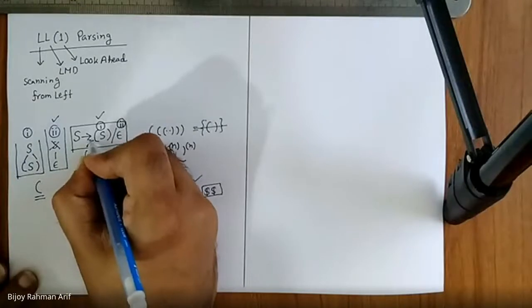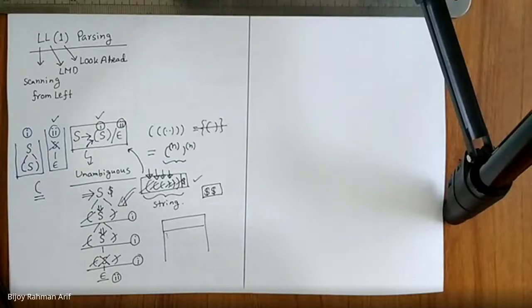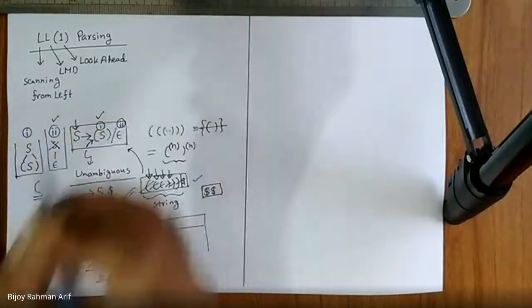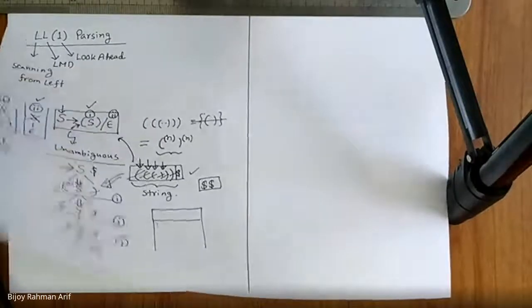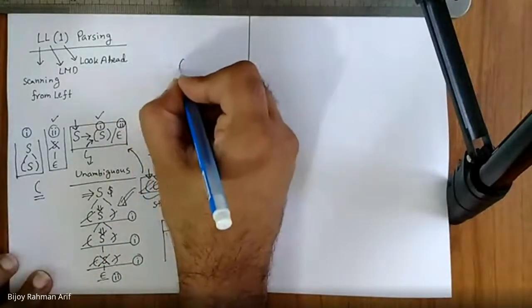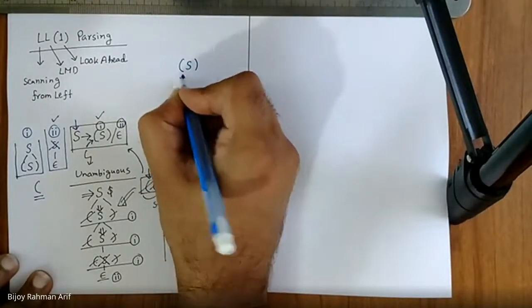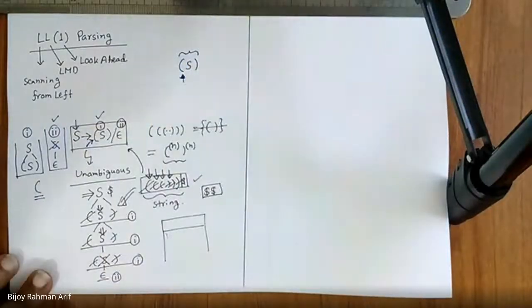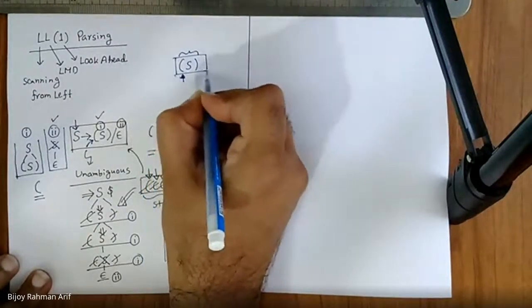Yes, sir. Now, what is this actually? This open parenthesis, what is this? Terminal. It is a terminal, but it has a relation with S. What is that? This one has a special property. It is a terminal, of course, but it has a special property. What is that? If you consider this thing, then what is the first of this? Open parenthesis.